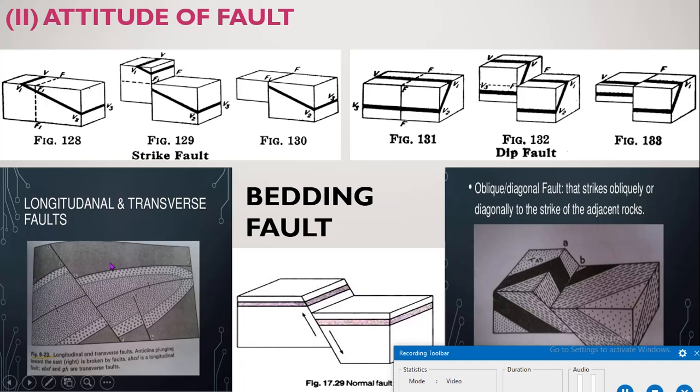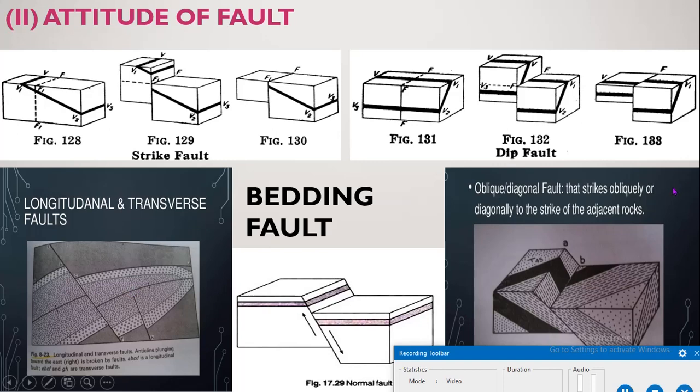Then longitudinal fault and transverse fault. What is a longitudinal fault? Here the fault strikes parallel to the strike of the regional structure. In a longitudinal fault, the strike direction is parallel to the rock beds, but in a transverse fault the strike direction is perpendicular to the strike of the bedrock.